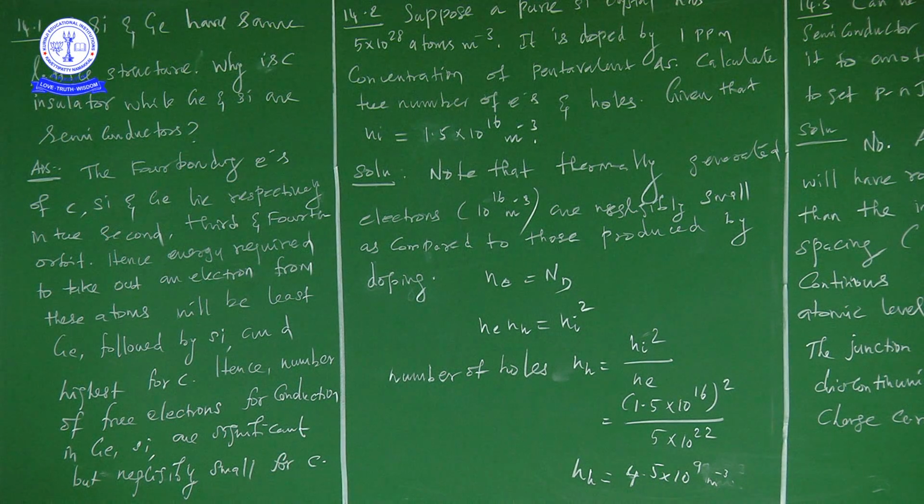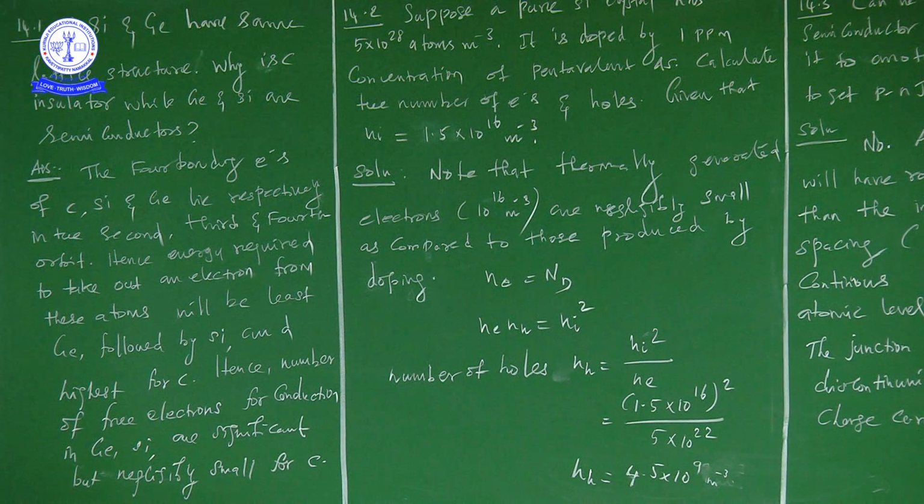You know very well that for conductivity we need a larger number of free electrons. So here carbon acts like an insulator, and silicon and germanium like intrinsic semiconductors. The reason is what I told you.